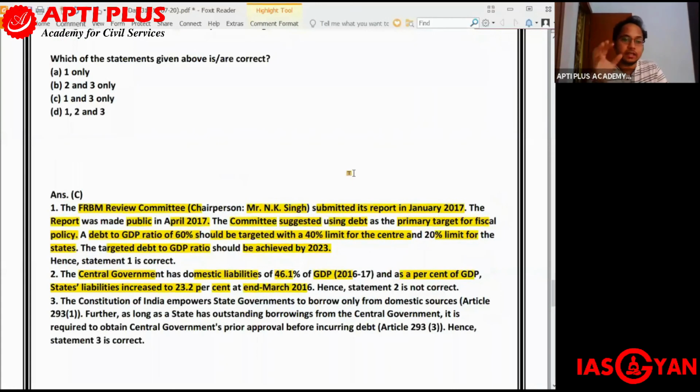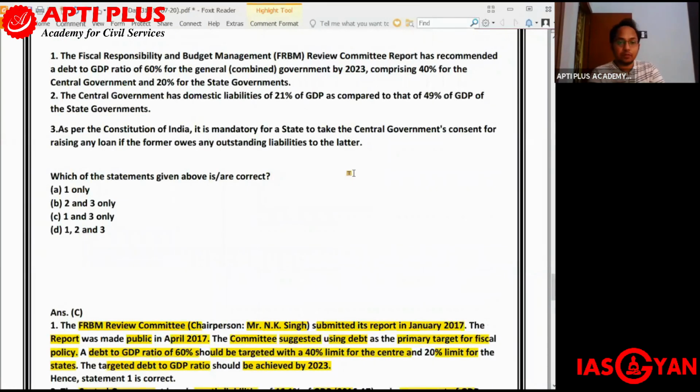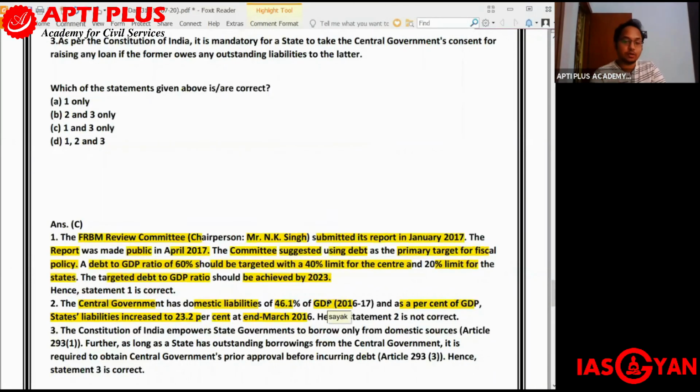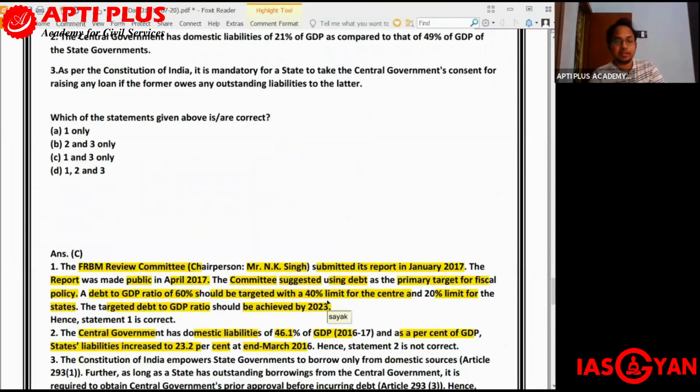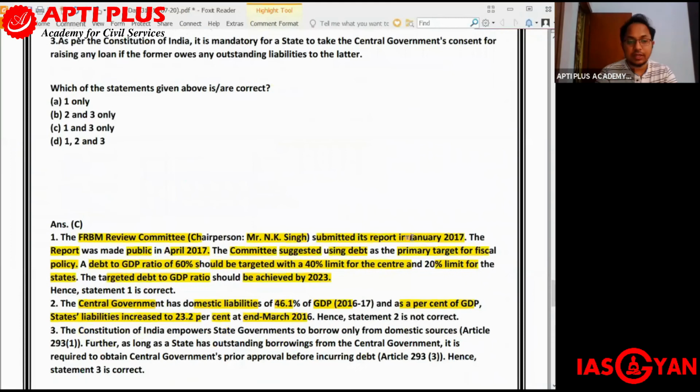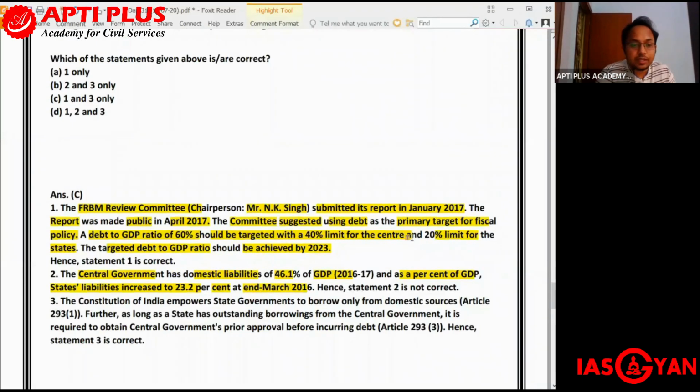It said that the central government has domestic liabilities of around 21% of GDP. That is incorrect, because we get to see that the central government has domestic liabilities of around 46% of its GDP. And the state government was given a liability of around 49% of GDP. On the other hand, over here we get to see that the state government has a liability of around 23.2%. So the second statement is incorrect.